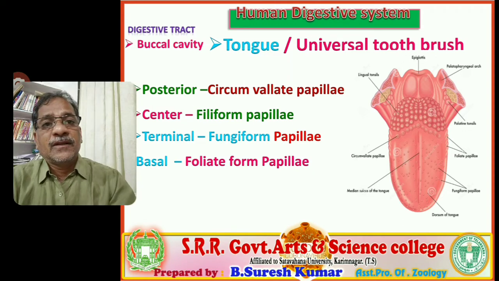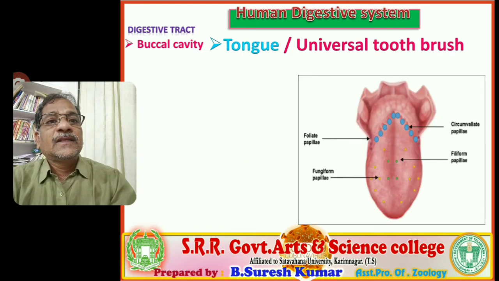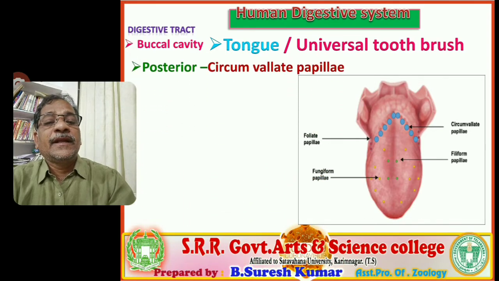Circumvallate papillae are also on the posterior side. The anterior end of the tongue bears fungiform papillae. Next, the middle, central portion of the tongue bears filiform papillae, like that. You have to find out. You observe this visual, and the labeling is very clear. Now we are going to discuss in detail each and every papilla.